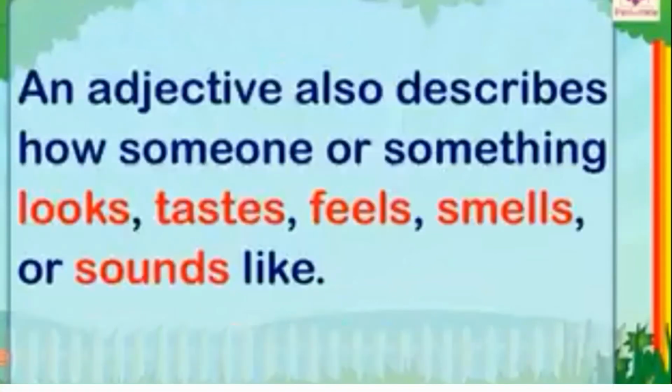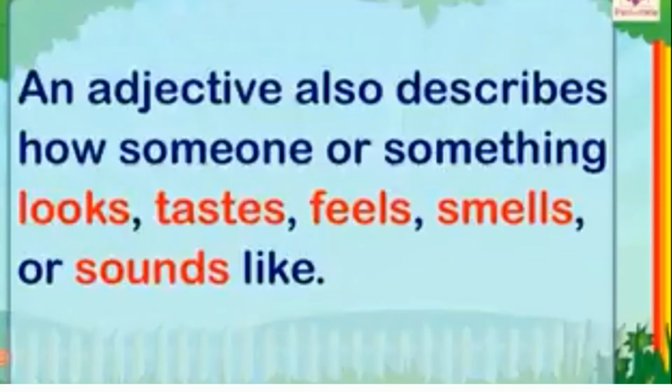An adjective also describes how someone or something looks, tastes, feels, smells or sounds like. So these words also describe the taste, how things feel and smell, and sometimes the sounds also.